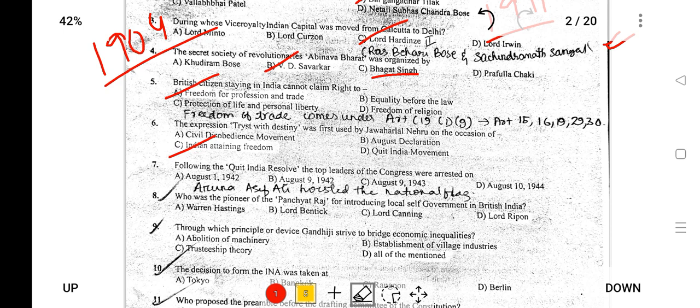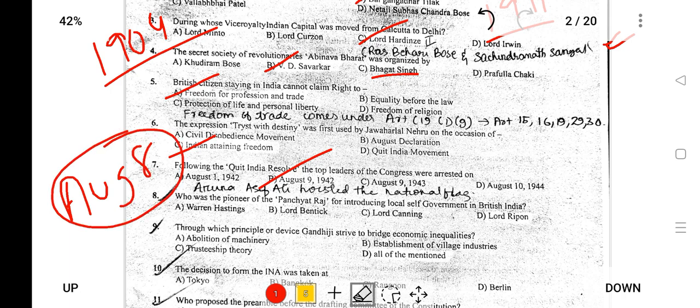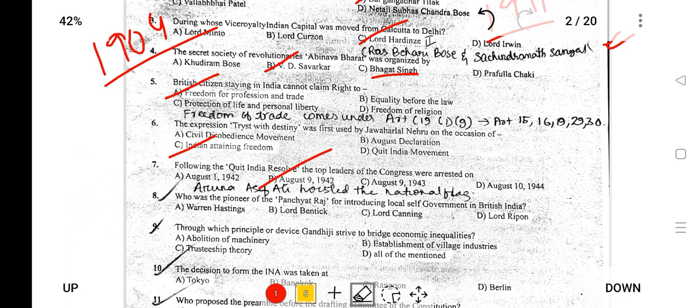Following the Quit India resolution, the top leaders of the Congress were arrested. The option that is wrong is August 8. August 9, 1942. The Quit India movement was launched on August 8 by Mahatma Gandhi at Gowalia Tank in Bombay. Following that, the Indian leaders were arrested, and the hero of the Quit India movement was Aruna Asaf Ali, who hoisted the national flag.